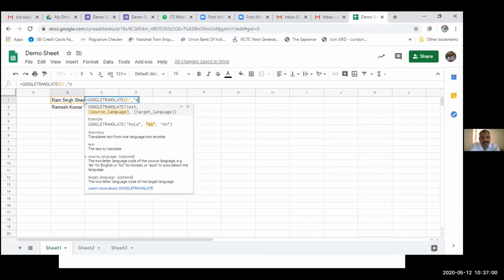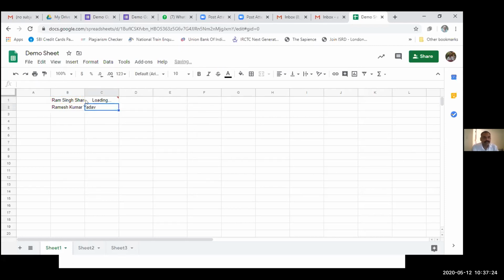So from English, the code for English is EN. Now I am closing the double bar, the comma, and I am opening a new double bar, and now I want to convert these fonts into Hindi. For Hindi, the code is HI, and now I am closing this and closing this. Now enter. After entering, look, the name is Ram Singh Sharma, and by scrolling this, we will get another name, Ramesh Kumar Yadav.